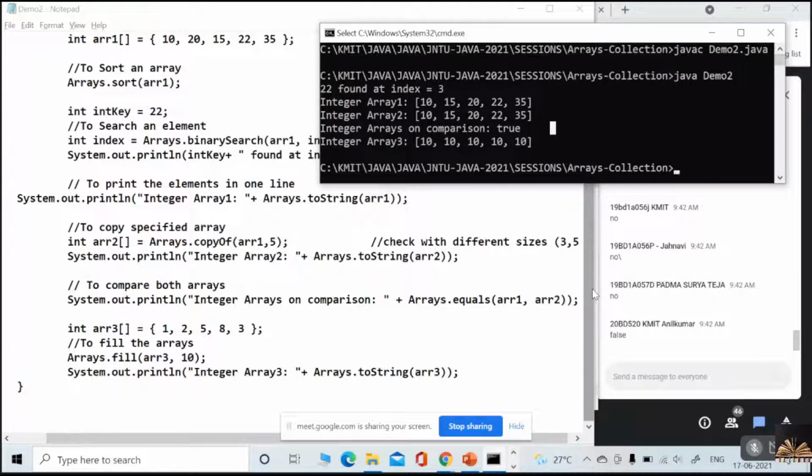Did you get my question? After representing an array as a list, what type of list are you getting? That is a fixed-size list you are getting. Very good, 70. A fixed-size list you are getting. That you need to remember. You cannot add any more elements to your list. Okay, understood.